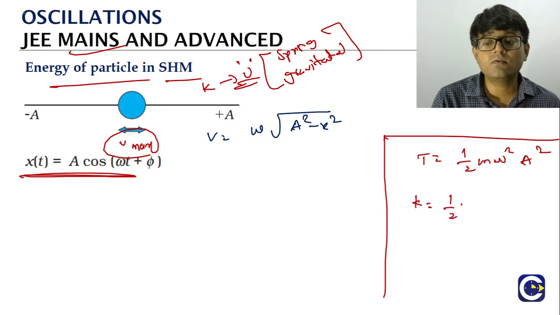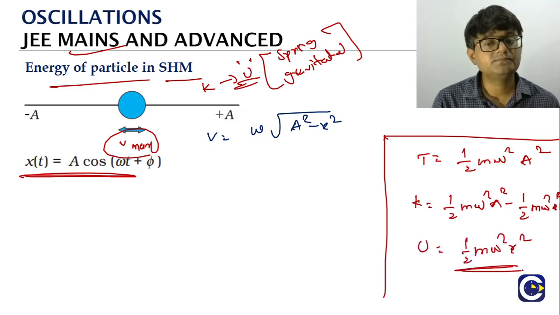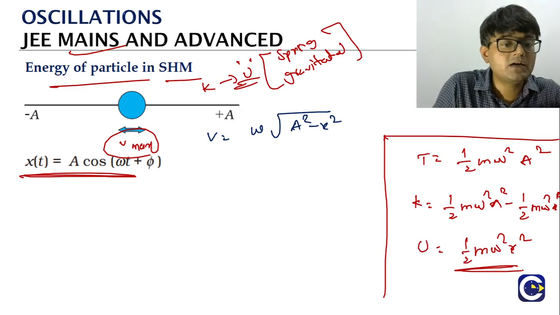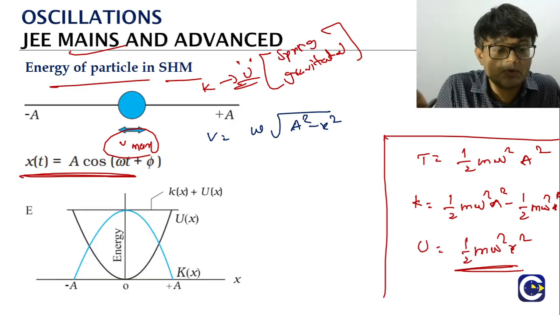Kinetic energy will be given by what? Half m omega square a square minus half m omega square into x square. Potential energy is what? Half m omega square into x square. So if you want to plot it in terms of graphical representation, that is how we can plot.